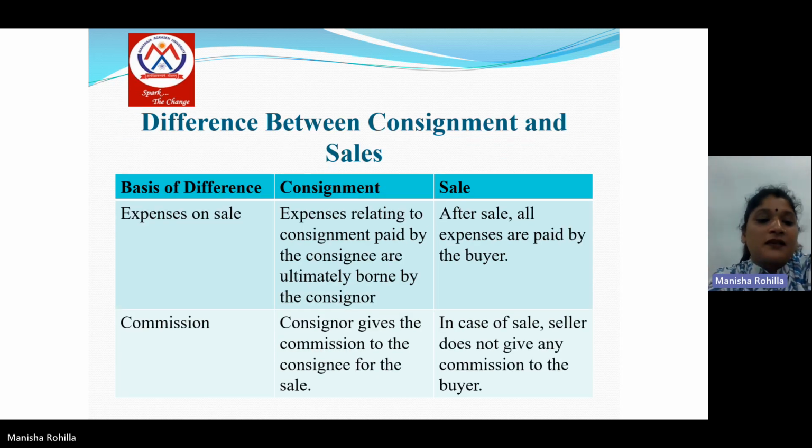Next point is expenses on sales. In case of consignment, all the expenses related to the goods are ultimately borne by the consignor. But in case of sale, all the expenses related to the goods after the sale are borne by the buyer. Next point is commission. In consignment, the consignor gives a commission to the consignee for the sales. But in case of sale, the seller does not give any commission to the buyer.